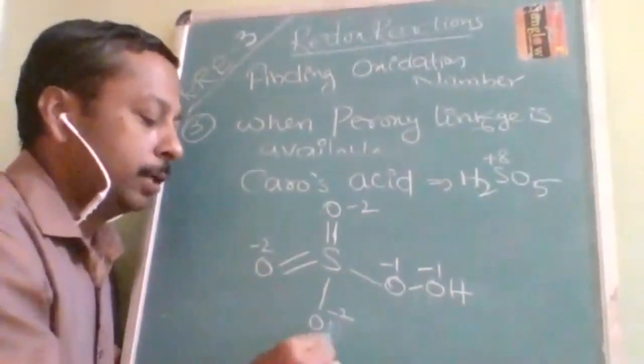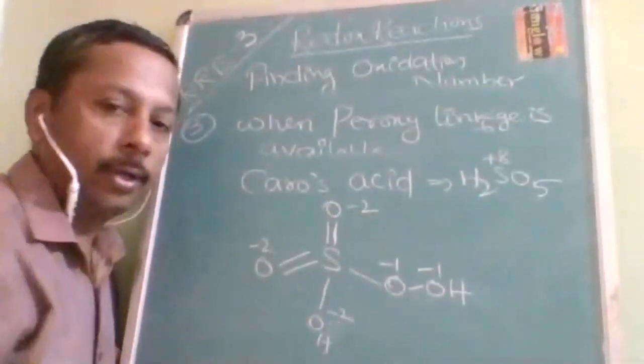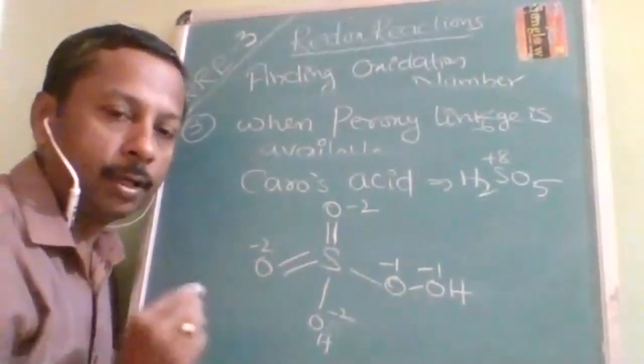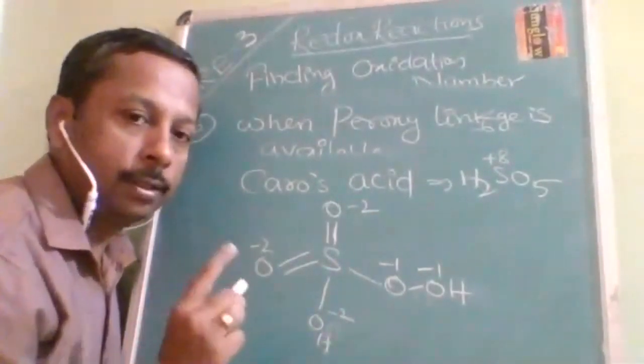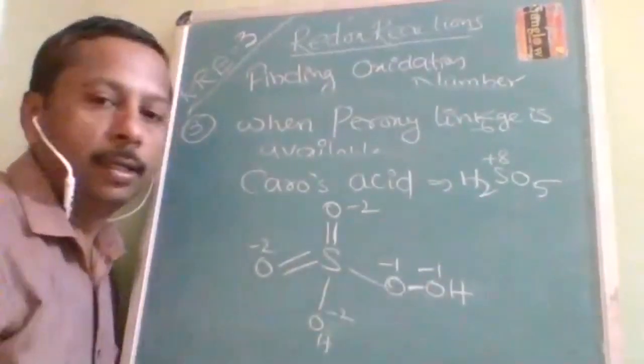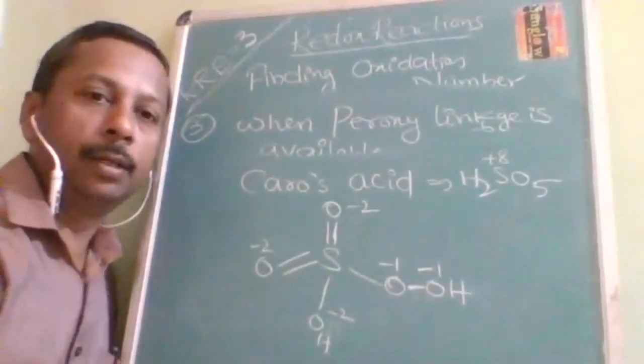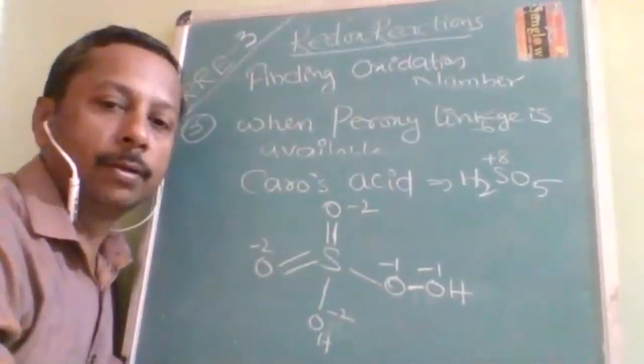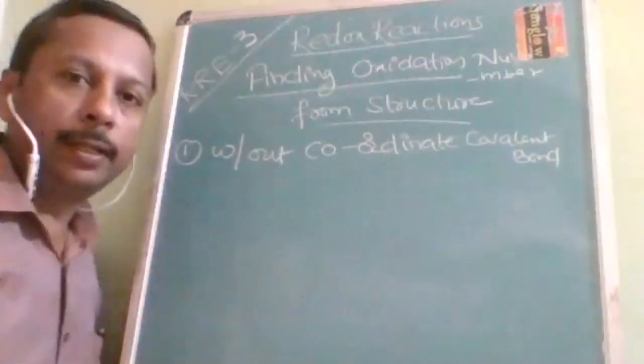You may ask, "Sir, there is no double bond." I am not talking about the double bond. If oxygen is bonded to another oxygen through a single bond, then it is called a peroxy linkage. In that condition, the oxidation number is going to be -1.